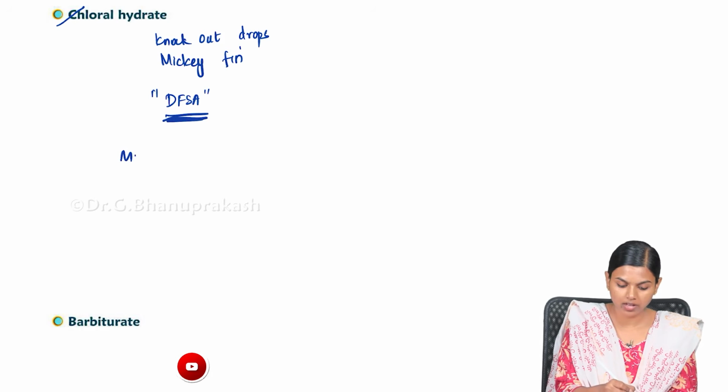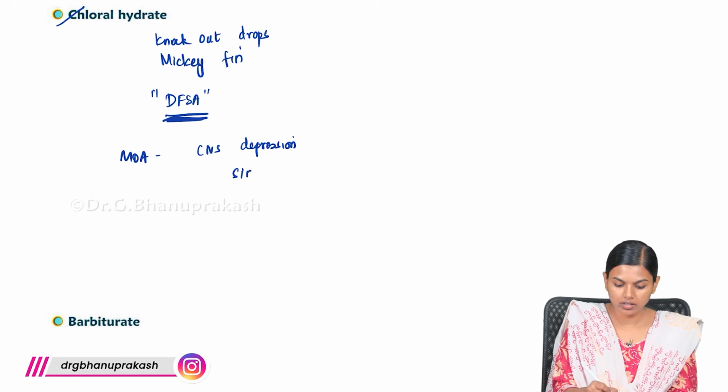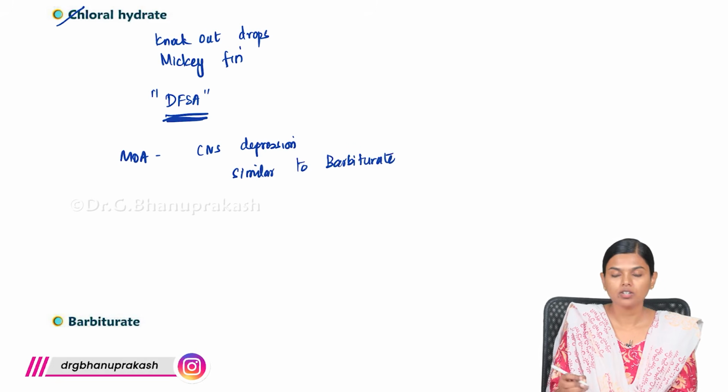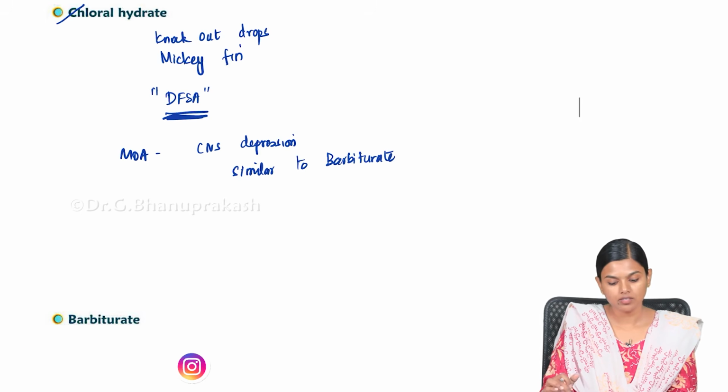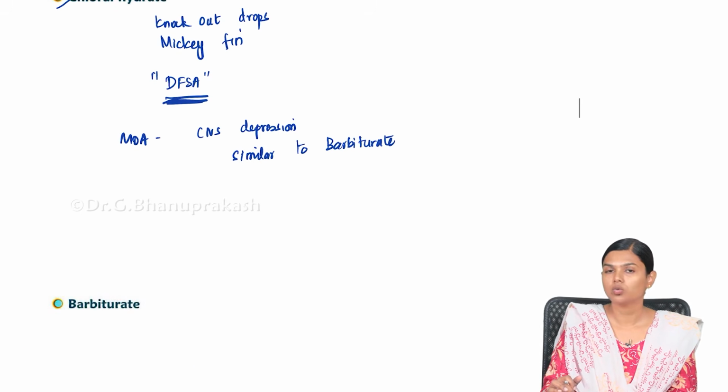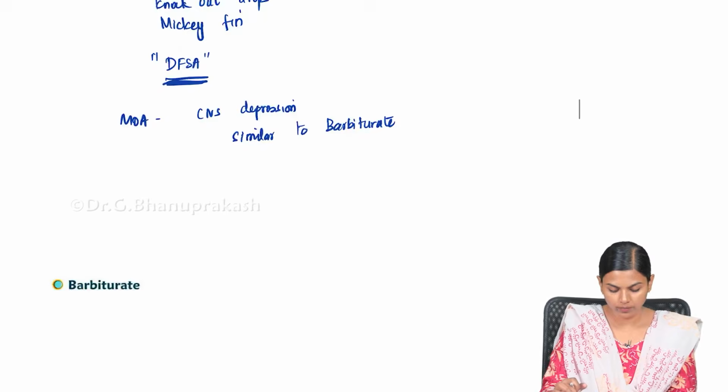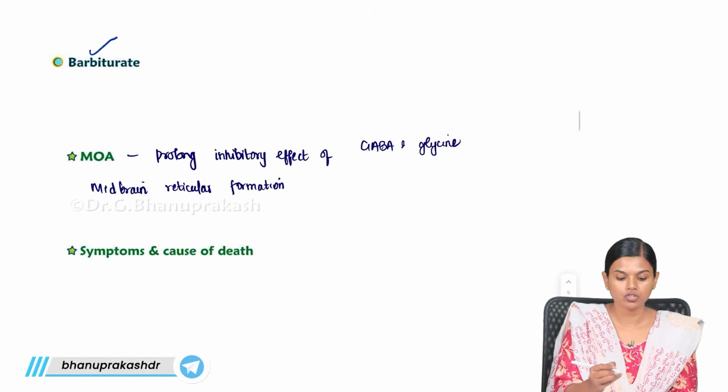Its mechanism of action is CNS depression, similar to barbiturate. The patient will lose consciousness, and this is one of the most important drugs used in drug facilitated sexual assault. Next, what we have is barbiturate.